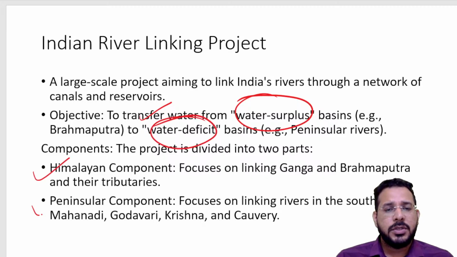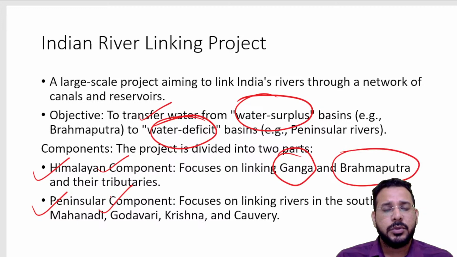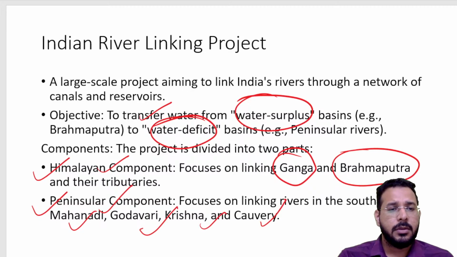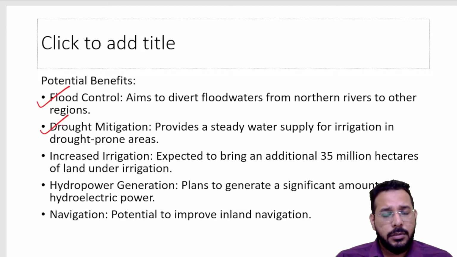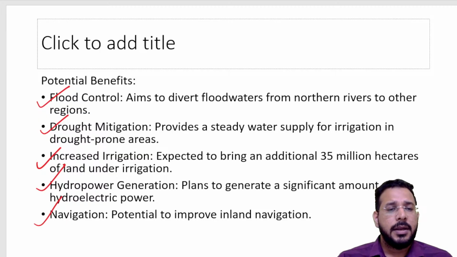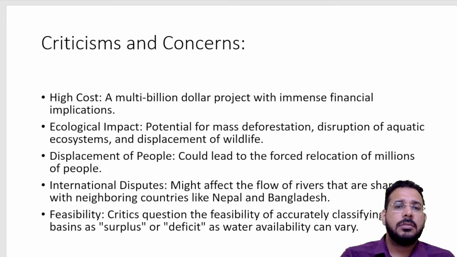We have two components of this project, the Himalayan component and the Peninsular component. In the Himalaya, we want to focus on interlinking Ganga, Brahmaputra and their tributaries. Whereas in the Peninsula, we want to interlink rivers and tributaries of Mahanadi, Godavari, Krishna and Kaveri. So what happens if we can interlink? We can control floods, mitigate droughts, increase irrigation, and utilize it for hydropower and also for navigation. But what are the issues?